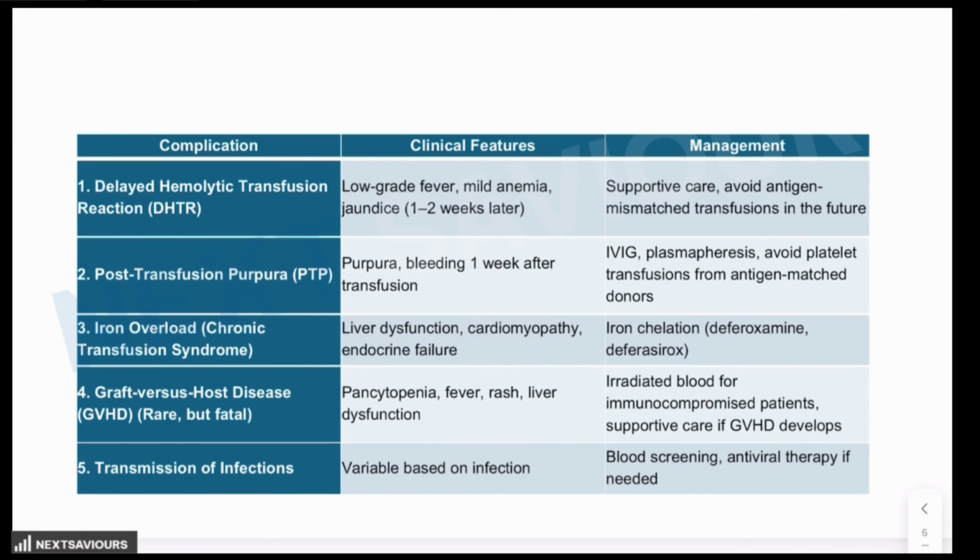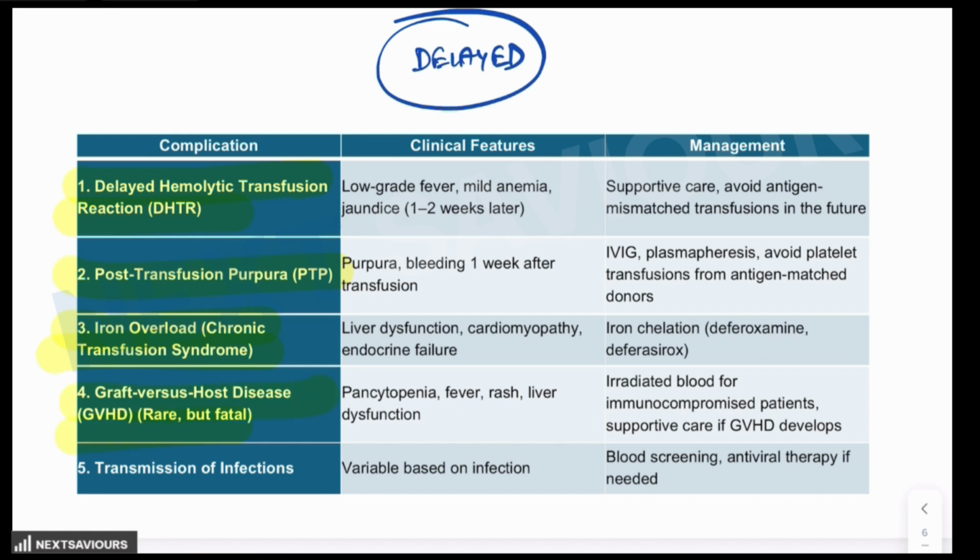Next, coming on to the delayed or late complications, which appear after 24 hours of blood administration. So these are delayed hemolytic transfusion reaction, which is because of the minor antigen mismatch leading to extravascular hemolysis. Then post transfusion purpura, which could be because of the alloantibodies against the platelet antigens leading to severe thrombocytopenia. Then iron overload, which is associated with chronic transfusion, where there is repeated transfusion, as we have witnessed in case of thalassemia or sickle cell disease.